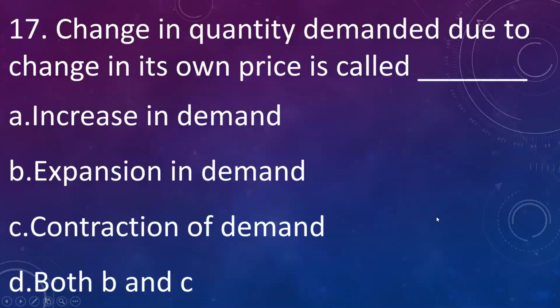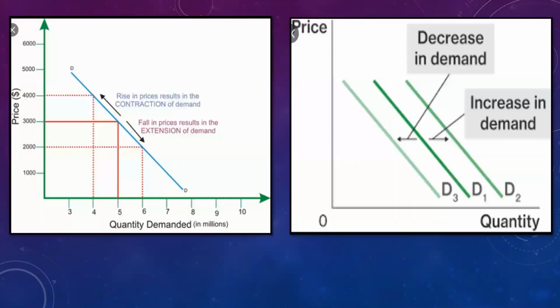Our next question is, change in quantity demanded due to change in its own price is called increase in demand, expansion in demand, contraction of demand, both B and C. The answer is both B and C. It is expansion in demand and contraction of demand. Let me explain you this.